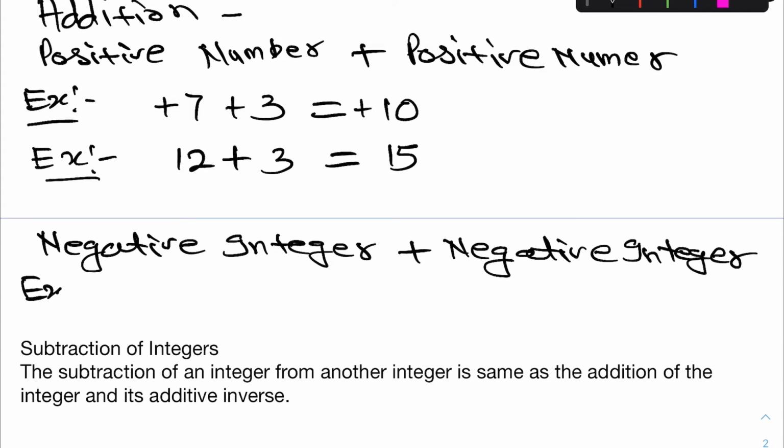For example, minus 7 minus 3. Just simply add the values 7 plus 3, it will come 10, and put the minus sign. Okay. So let us take one more example so you are able to better understand how you will add negative integers.